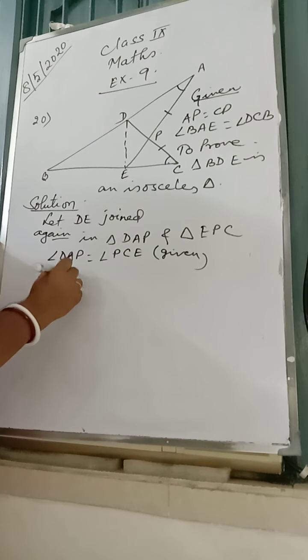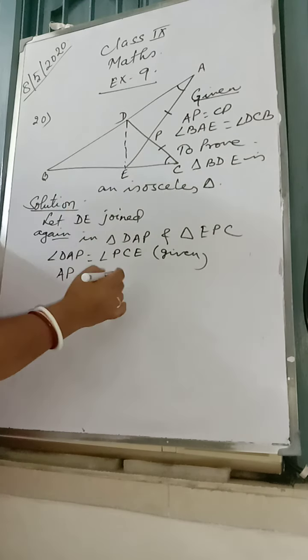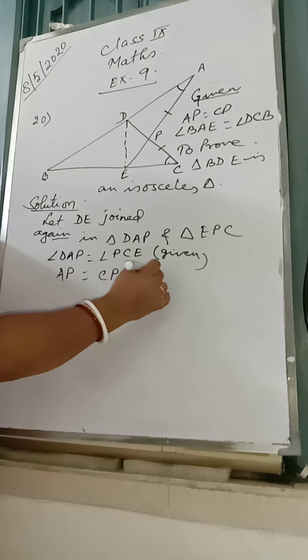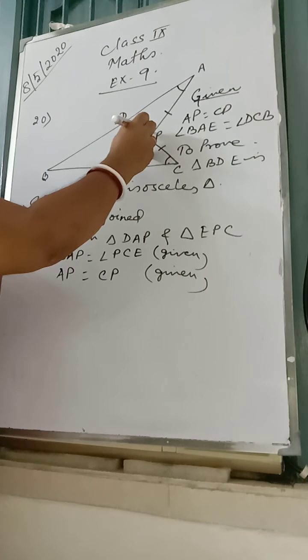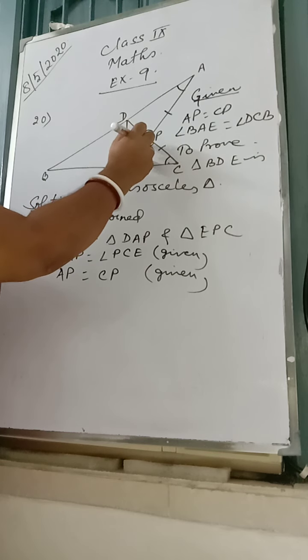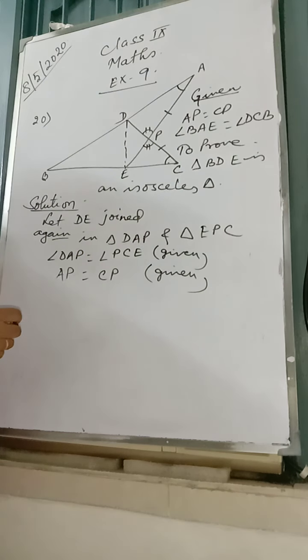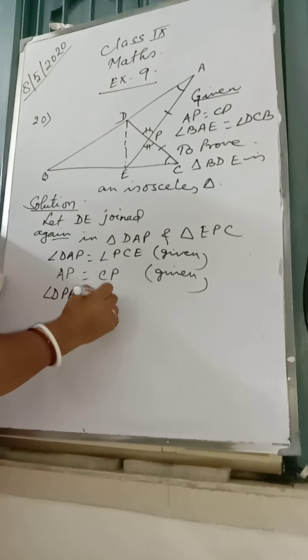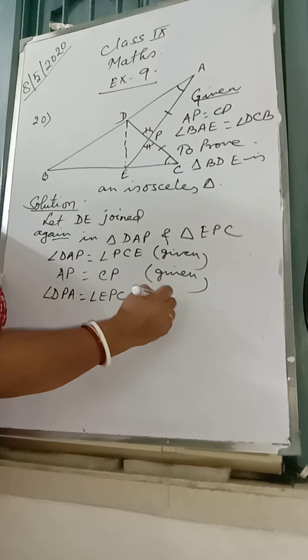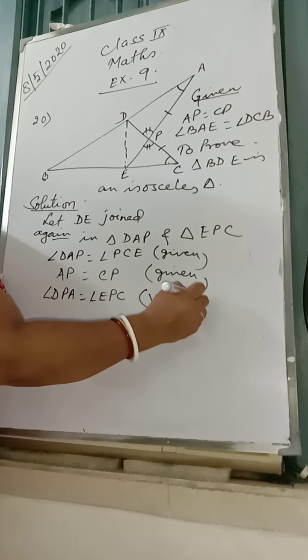AP is equal to CP. It is also given. Now, this angle and this angle would be equal. They are vertically opposite angles. Angle DPA is equal to angle EPC, vertically opposite angles.